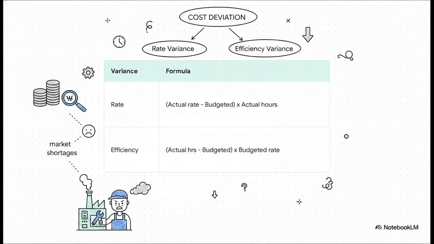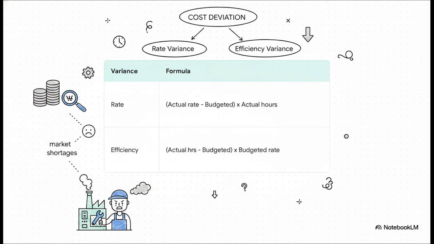And we apply that exact same logic to the people side of things with direct labor variances. We split this into a rate variance and an efficiency variance. The rate variance takes the actual rate paid minus the budgeted rate times the actual hours worked. This basically tells us if HR or management had to pay a higher hourly wage than expected, maybe because of market shortages or lots of overtime.